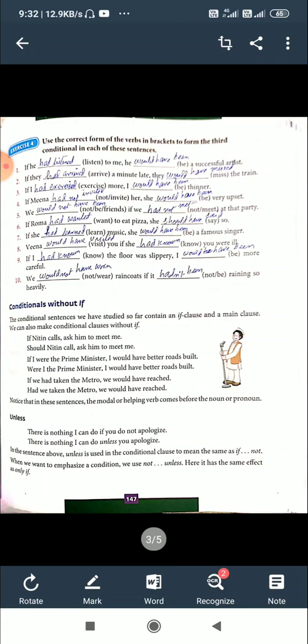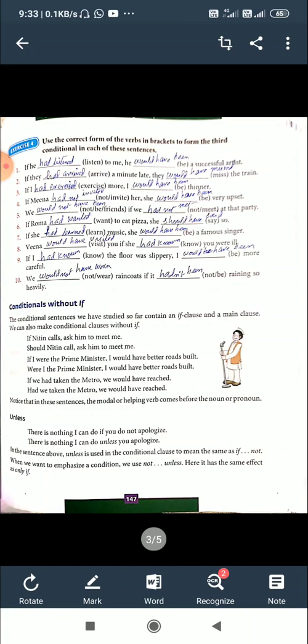In the sentences above, unless is used in the conditional clause to mean the same as if not. Why so, if not? Because after if we put you, as in the example, if you do not. That's why if not. That's the meaning: if not.